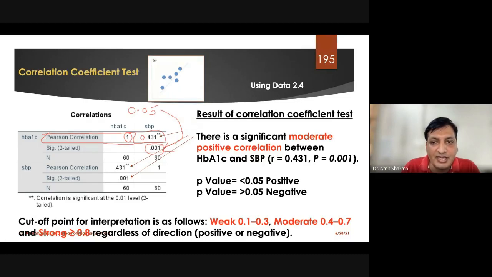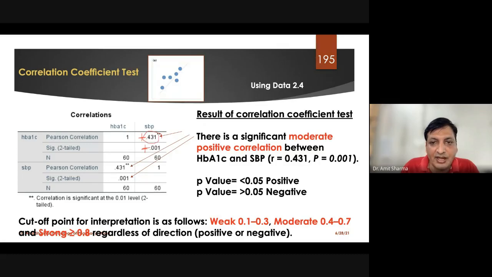It means the test was found significant. We didn't get any minus sign here, so we can assume that we have got a positive correlation, and this is the value of R.